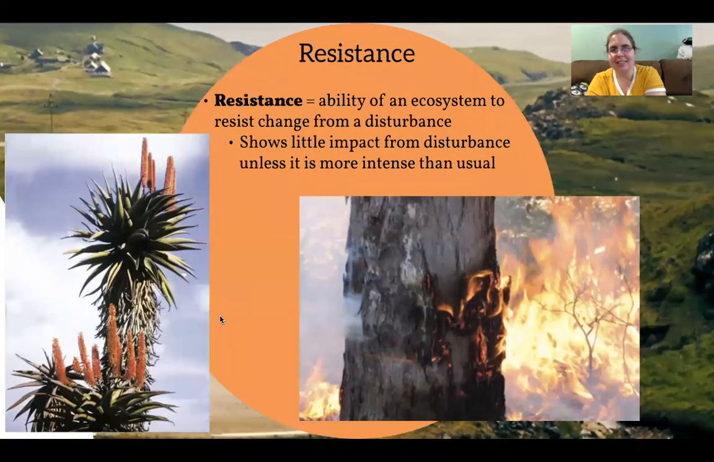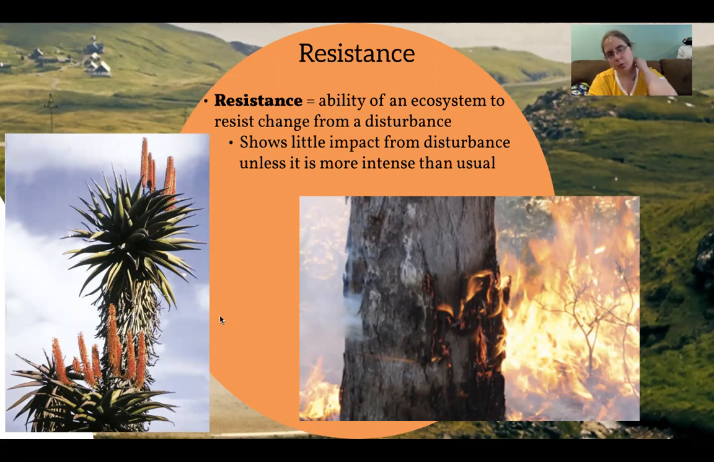All right, resistance is the ability of the ecosystem to resist change from a disturbance. So whereas resilience is looking after the disturbance has come, after the damage has been done, can the ecosystem fix itself? This is looking at, can it not get damaged in the first place?